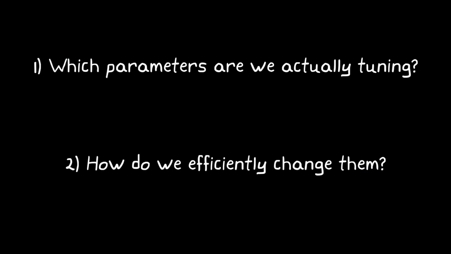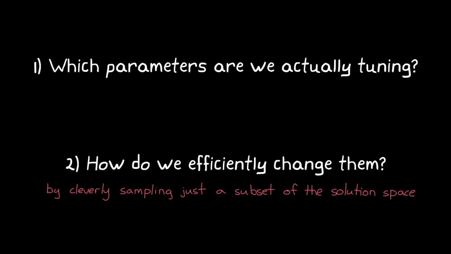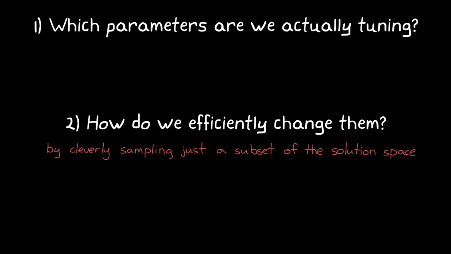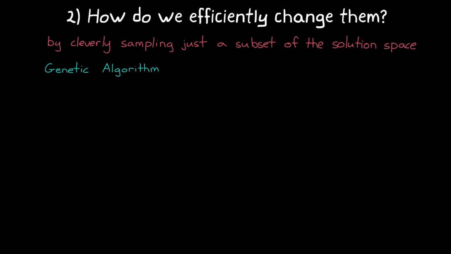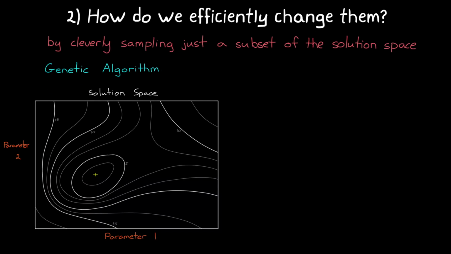Instead of naively trying every combination, we could look for the optimal solution by cleverly sampling just a small subset of the entire solution space. And one such algorithm is a genetic algorithm. This works by randomly sampling a number of points across the entire solution space and calculating their cost. Then you discard the highest cost solutions and allow the lower cost solutions to survive and multiply.